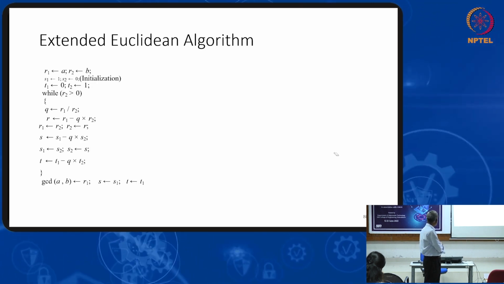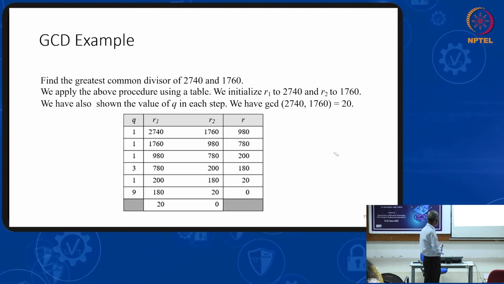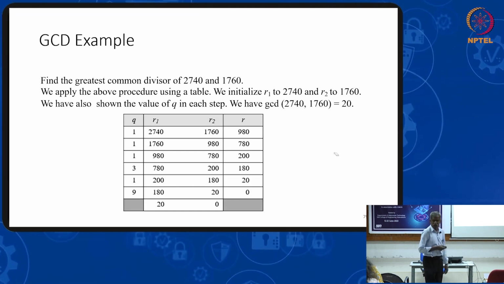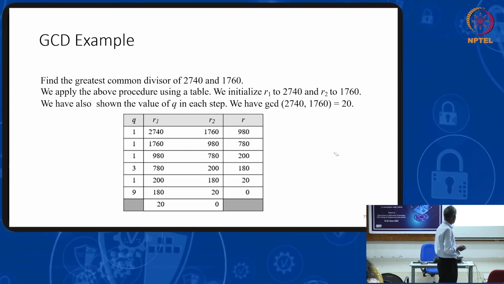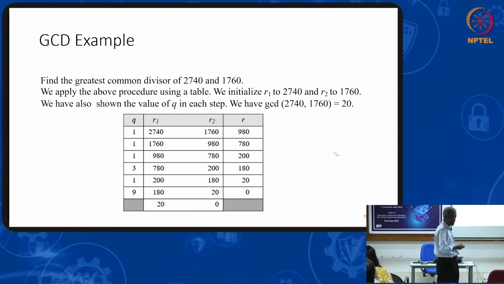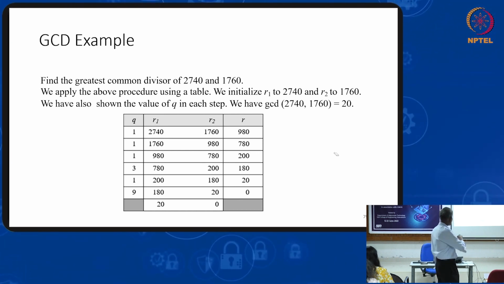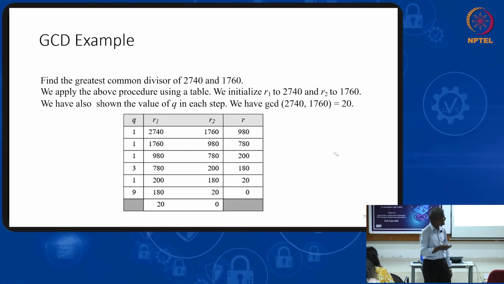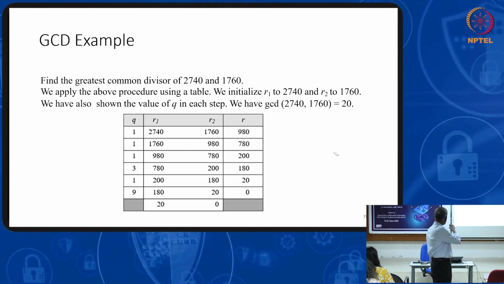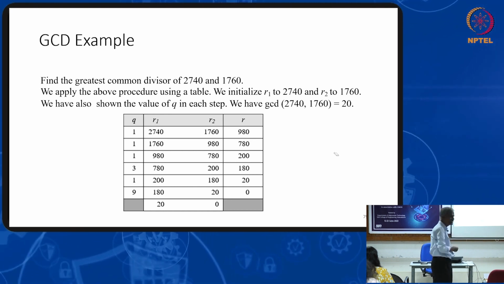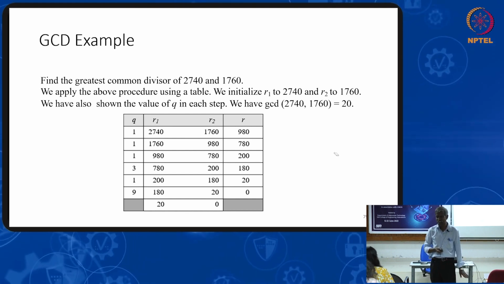Next step is Q equal to R1 divided by R2. So Q, how many times will it go? One time it is going. What is the remainder? 980. Next time, this 980 becomes R2, 1760 becomes R1, repeating, finally you are getting 20. 20 is the greatest common divisor. It is an example for the algorithm.